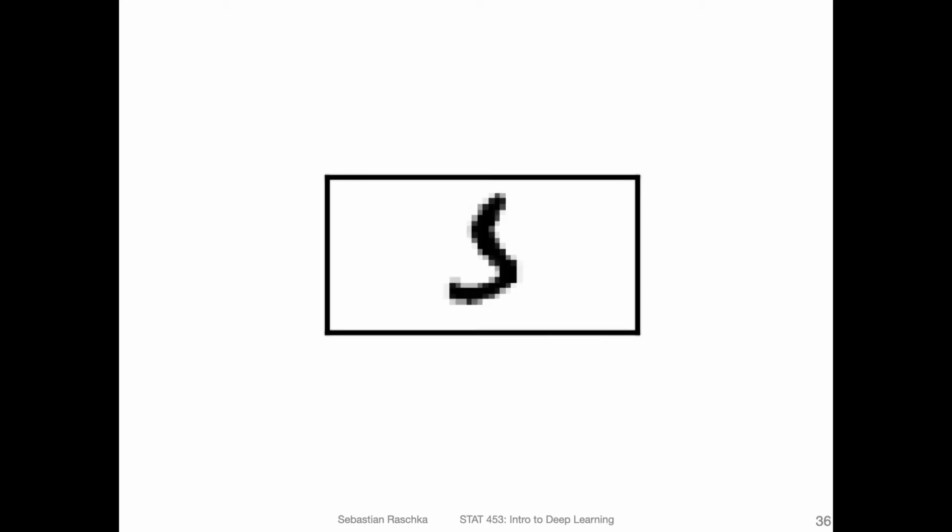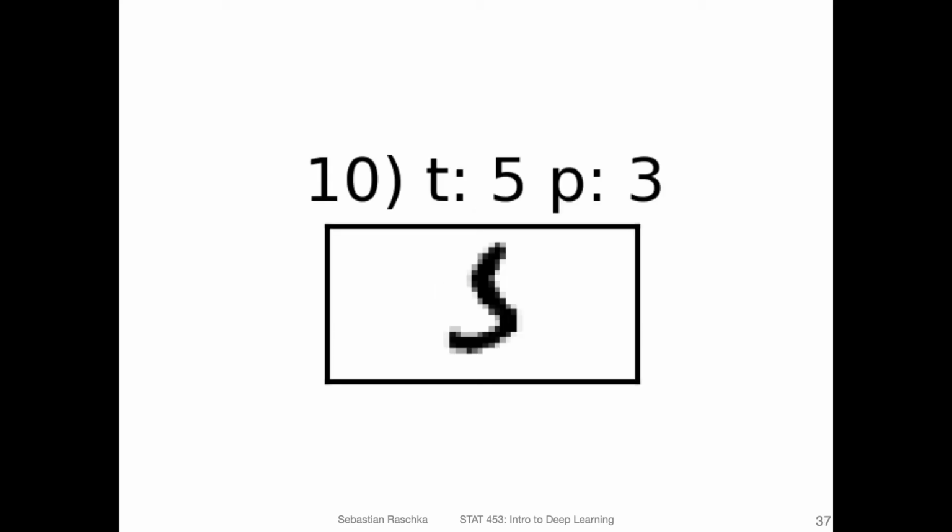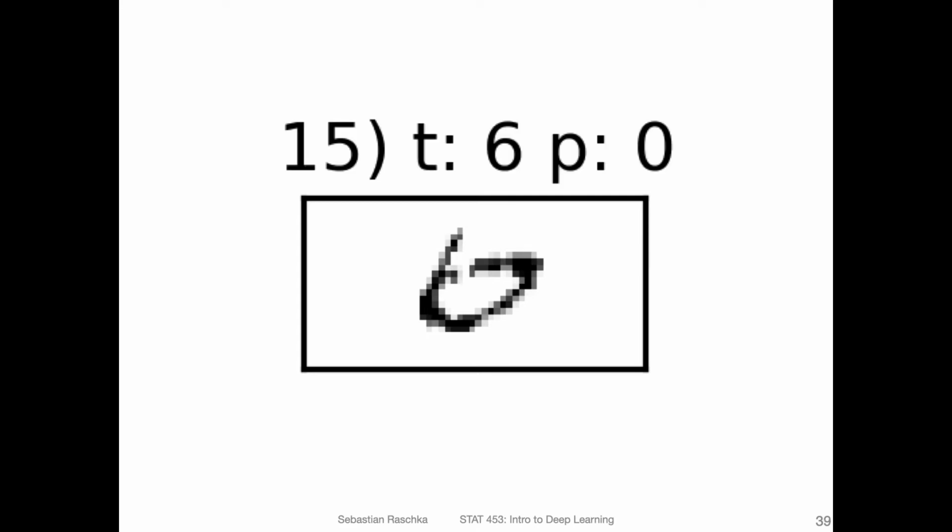Or this one here. What would you think this number here represents? So according to the labels, this is actually a 5. But I also can see how this might be a 3 almost, right? So in that way, another ambiguous case. The last one. So what do you think this one represents? Yep, it's a 6, but it could very well be a 0. So like this maybe. Maybe someone was writing the 0 like this. So you can see it's not always very obvious what this number represents. In that way, it's probably even impossible to get a 100% prediction accuracy on that data set.